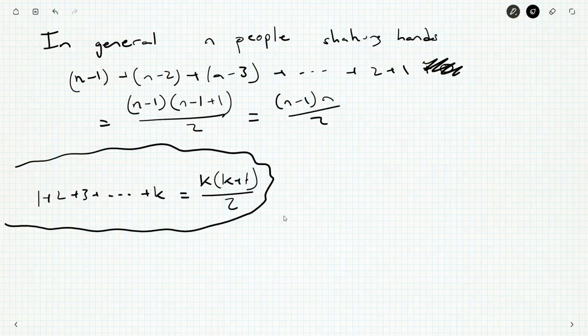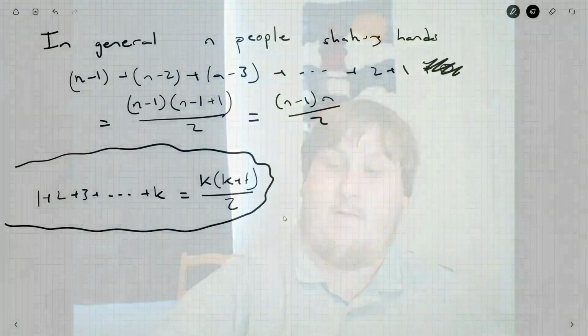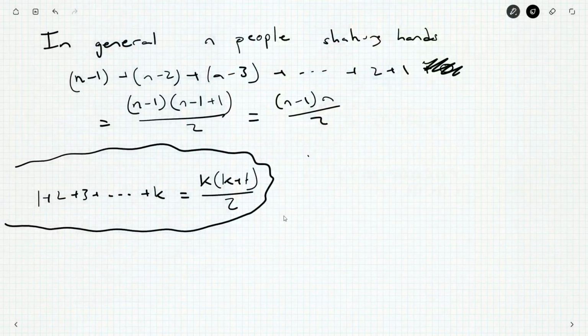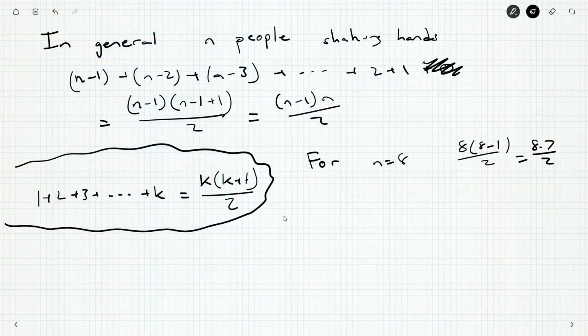And if I were to plug in 3 people, I'd get 3 times 2 over 2, which is 3. And what happened when we had 3 people, A, B, and C? We had 3 handshakes in total. 4 people, you get 4 times 3 over 2. So that's 12 over 2, 6. And we had 6 handshakes. How about for 8 people? So for n equals 8, we get 8 times 8 minus 1 over 2. 8 times 7 over 2. 56 over 2, 28 handshakes.